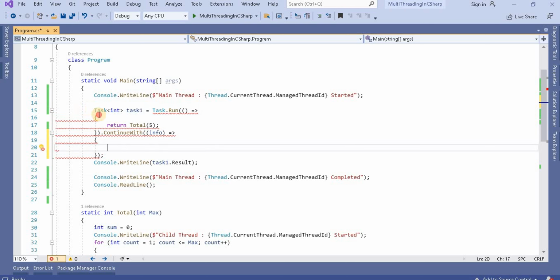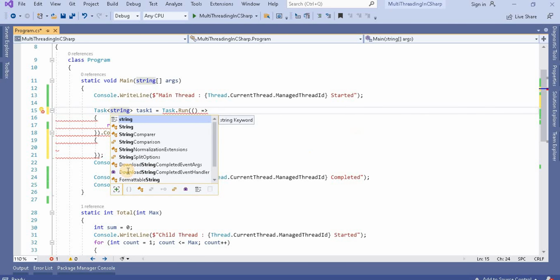Previously this method was returning an integer type, but now whatever result is coming from here, we do some operation in the continuation, and that operation will return a string. So instead of returning an integer from here, we will return a string.